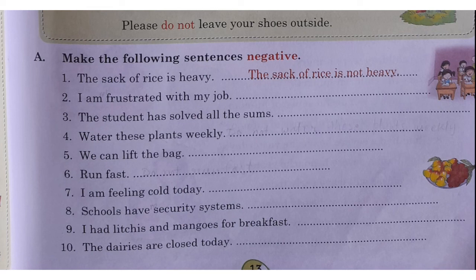I am not feeling cold today. Schools have a security system. Schools have no security system. I had lychees and mangoes for breakfast. I did not have lychees and mangoes for breakfast.